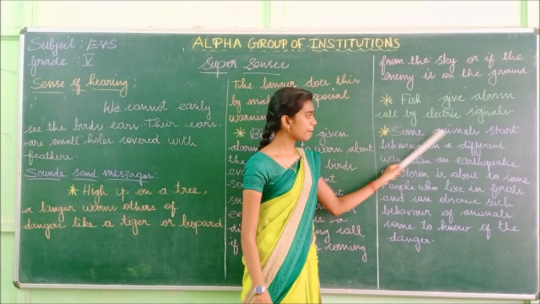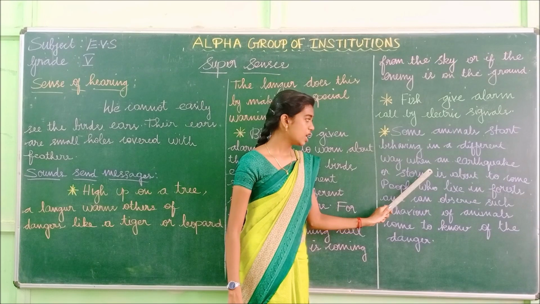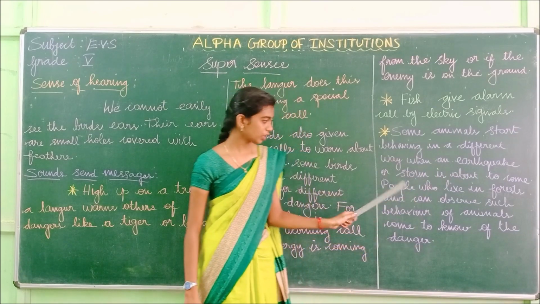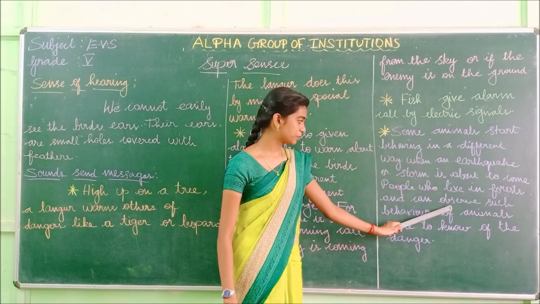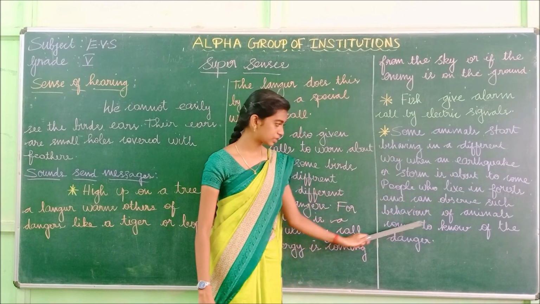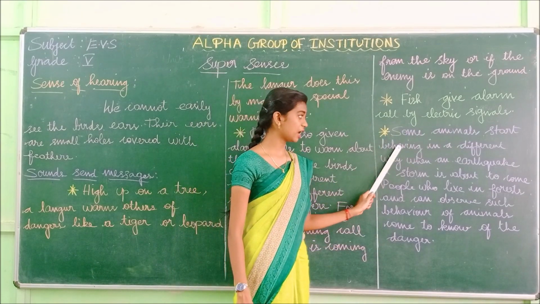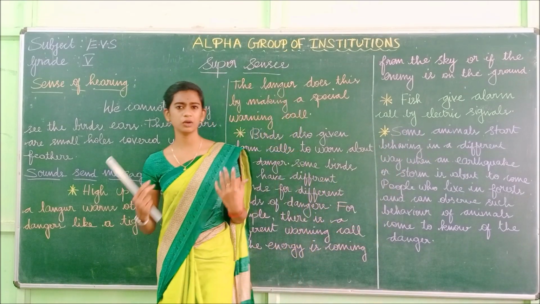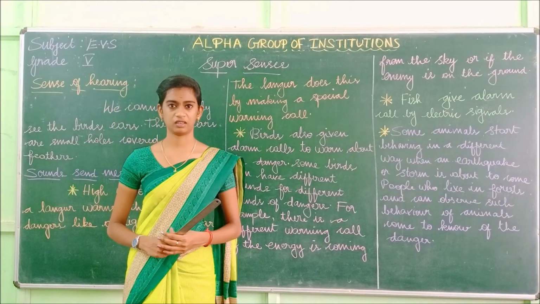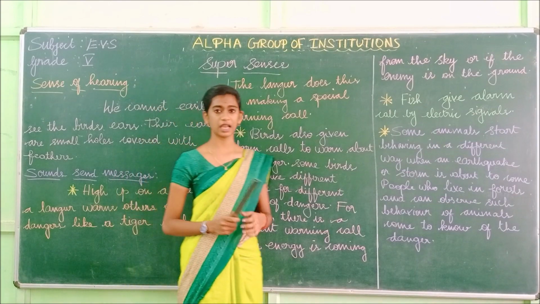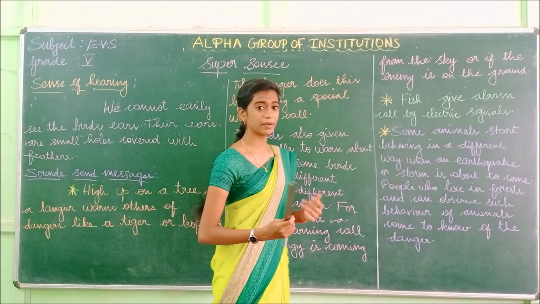And next one, some animals start behaving in a different way when an earthquake or storm is about to come. People who live in forests and can observe such behavior of animals come to know of the danger. So we don't know that we are going to face the danger, but animals are able to identify the upcoming danger.